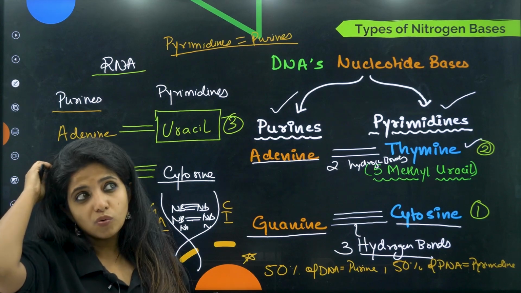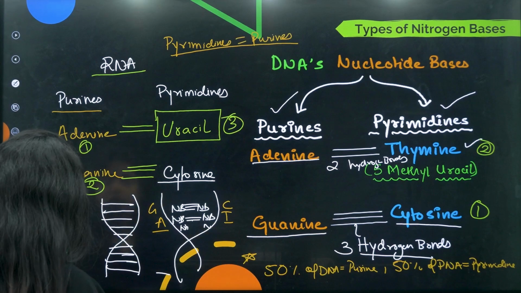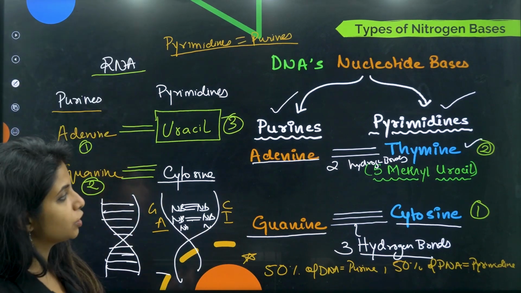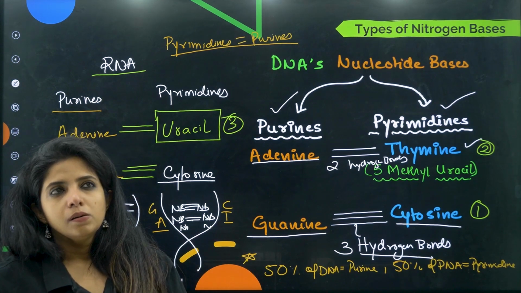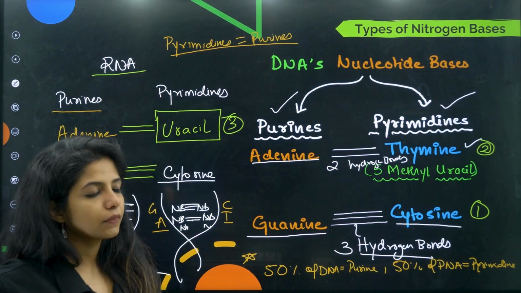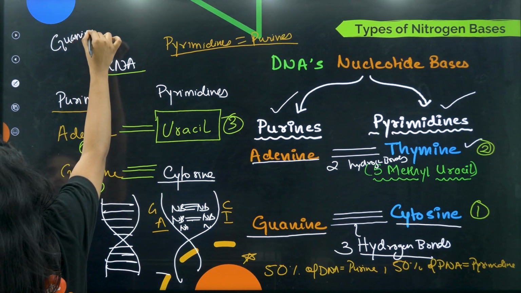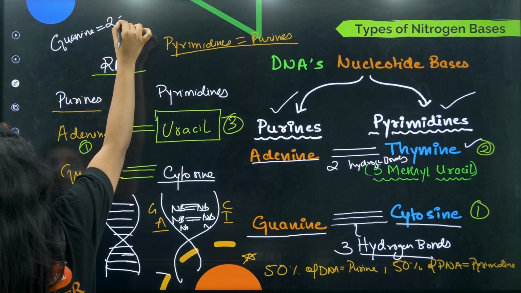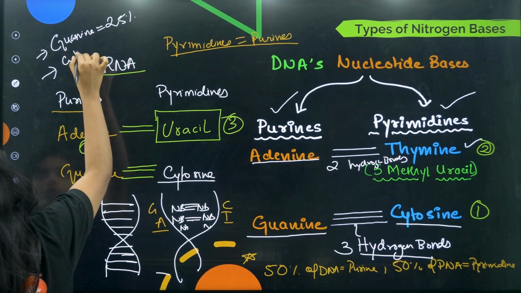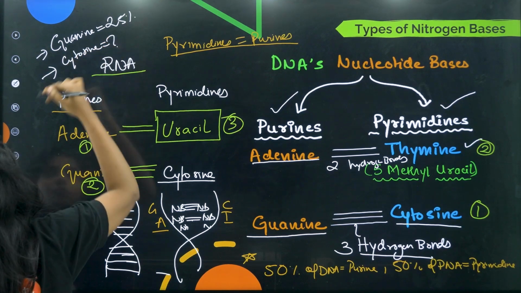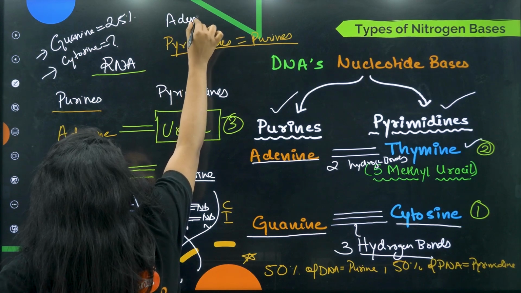Now, one very important thing. As of now, you can remember this. I'll give you a small question which will help you understand things better. Guanine is 25% in the DNA. What is the amount of cytosine? That is the first question. Next, what is the amount of adenine?